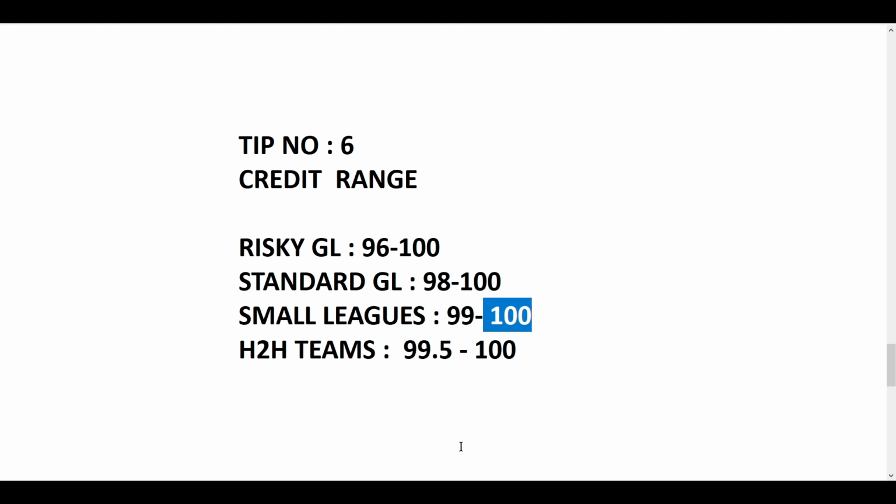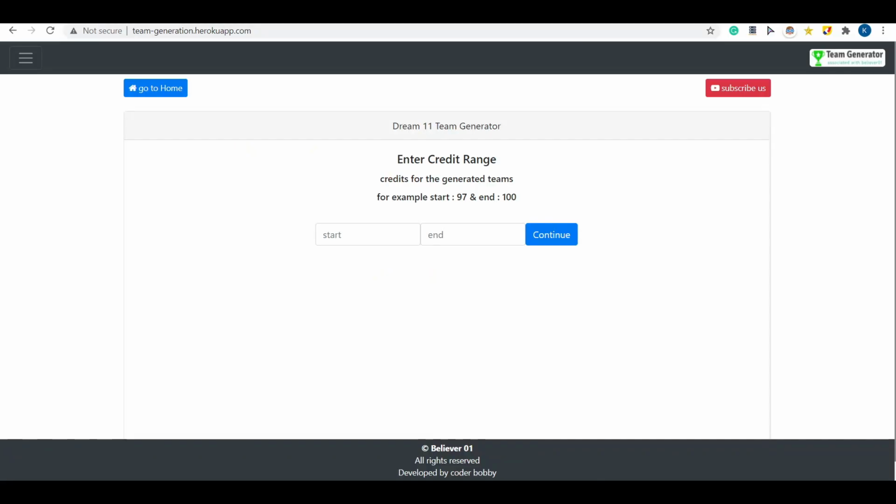So let's go to our software and give the credit range of 98 to 100, since I want standard Grand League teams. This is tip number 6, very important.